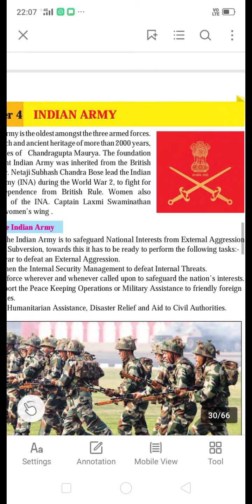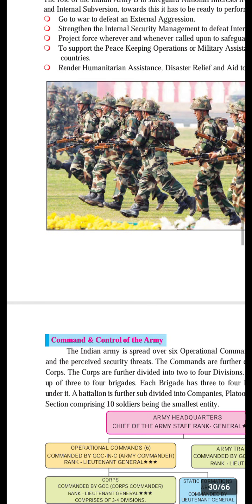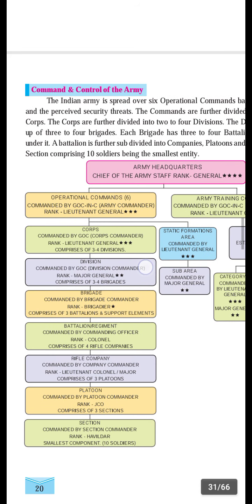Yesterday we saw the role of the Indian Army. Today we are going to learn the command and control of the army. Here is the chart of the command and control of the army. The Indian Army is spread over 6 operational commands.